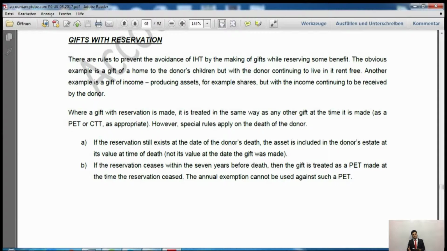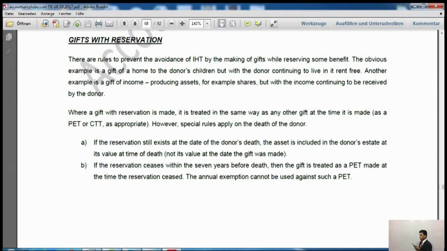So we will not take the original date of the gift, because at the time of the original gift, although they gifted the house, they were continually living in that house until 2014. Then in 2014, he ceased to live in that house, and he died in 2017. So in that case, they ceased to live in that house within 7 years before death. In that case, we will take the potentially exempt transfer at the date when they ceased to live in that house. All right. It says that if the reservation ceases within 7 years before death, then the gift is treated as a potentially exempt transfer made at the time the reservation ceased.